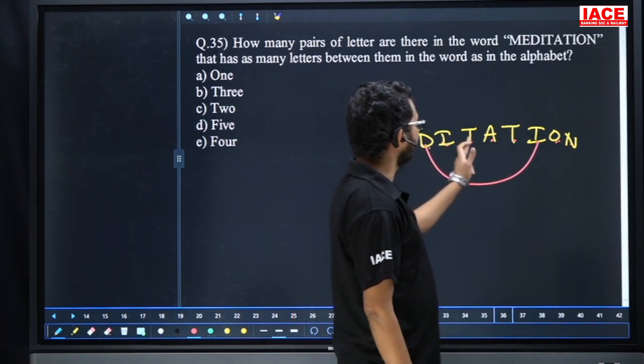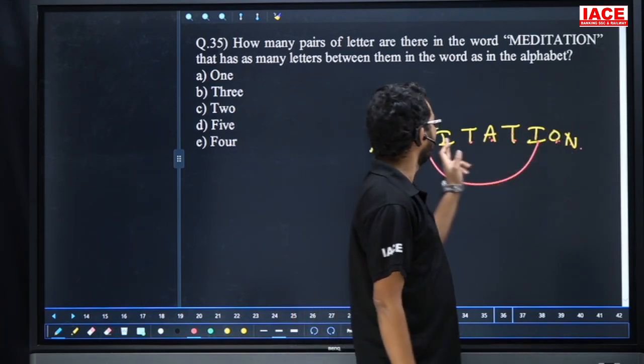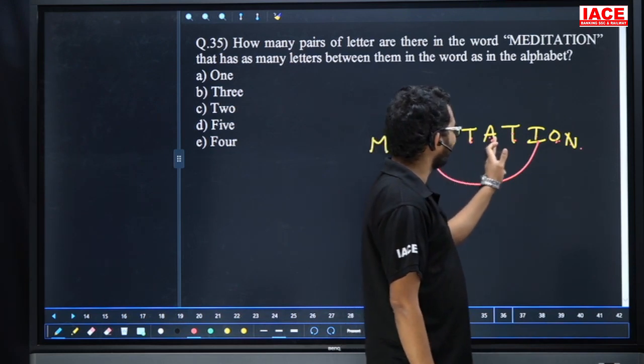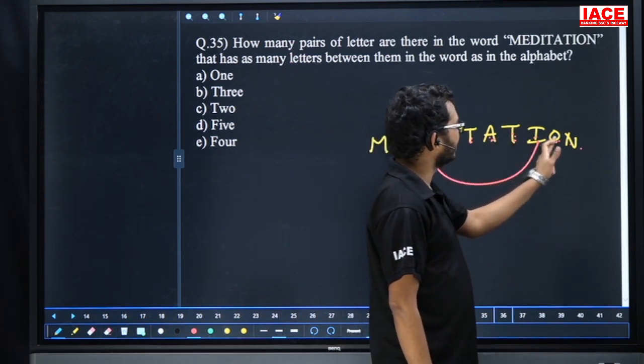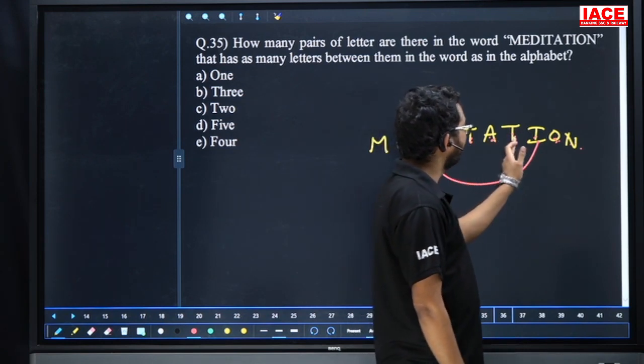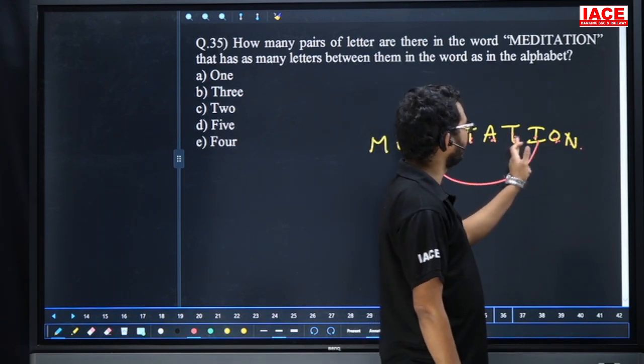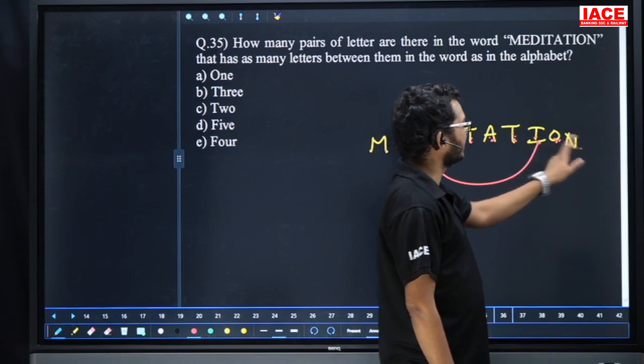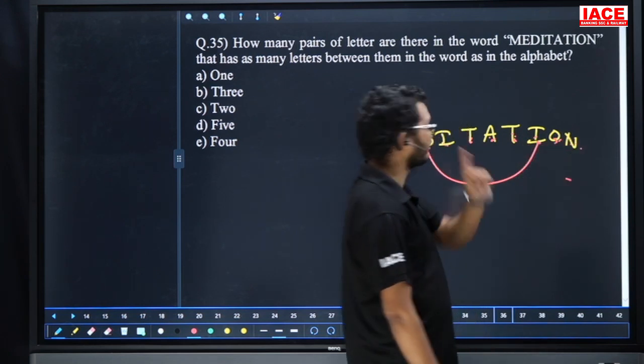D, E, F, G, H, I, J, K. Next, after I, J, K, L, M, N, O. Next, after T, no letter. After A, B, C, D. After T, U, V, no. After I, J, K, no. After O, no. That means in the forward direction we have only one pair.